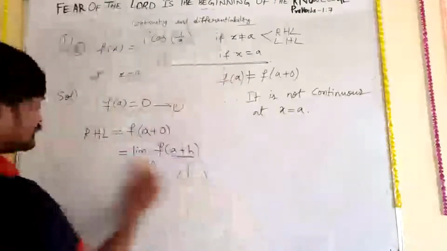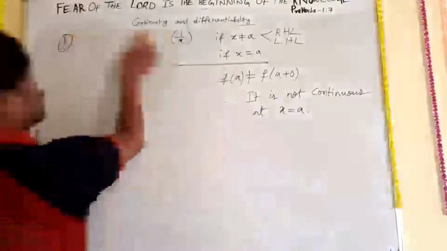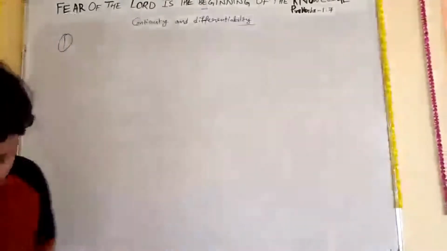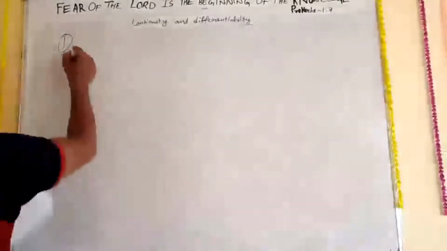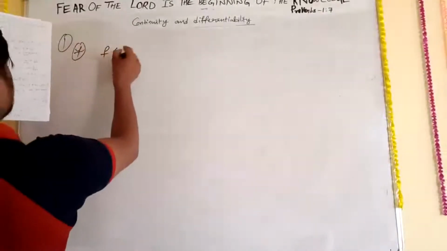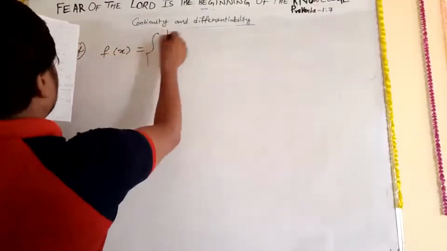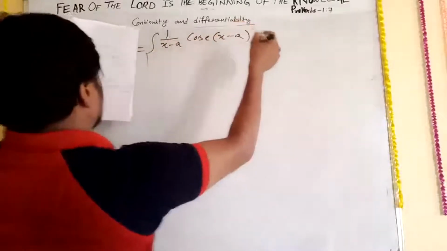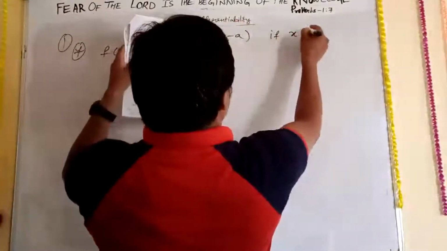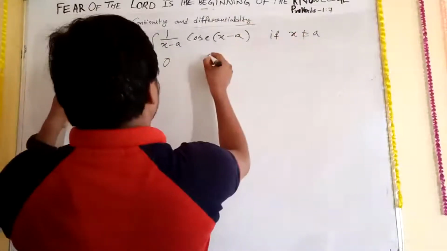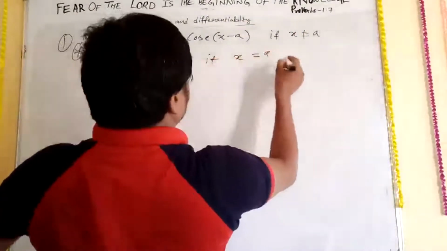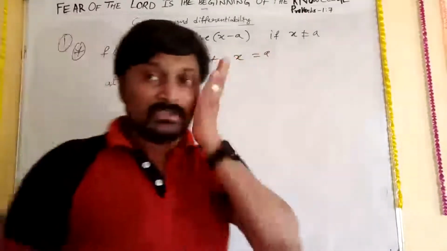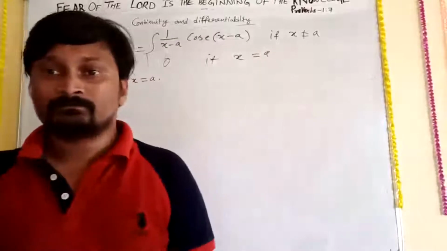Okay, right. So now we go for the next problem, 1F. So 1F is this: f of x is equal to 1 upon x minus a times cosec of 1 upon x minus a, if x is not equal to a, and 0 if x is equal to a. I need to find at x is equal to a whether it is continuous or not. So this is also again easy.